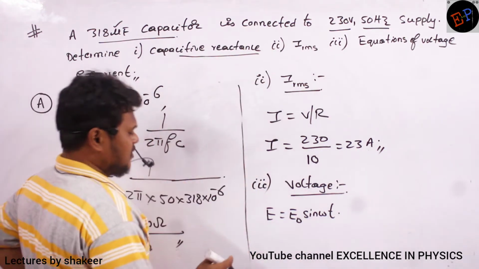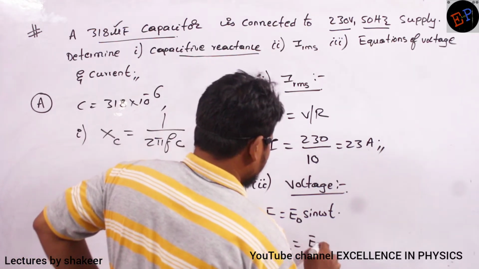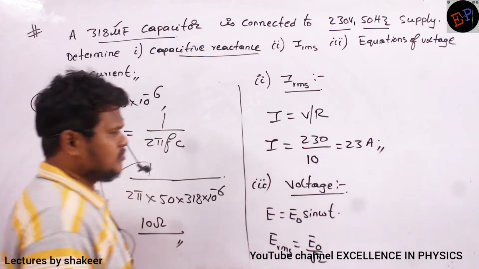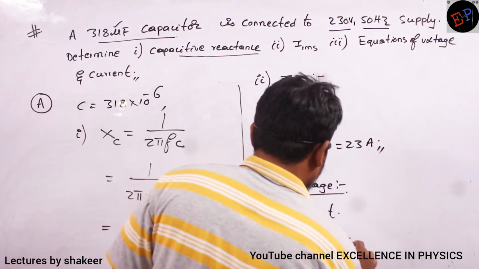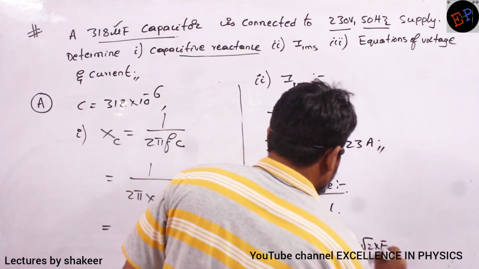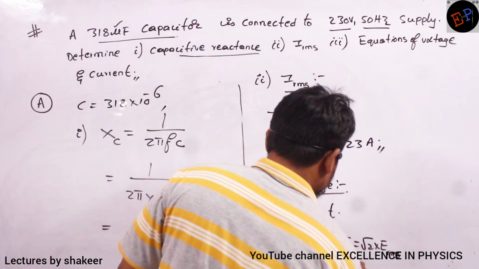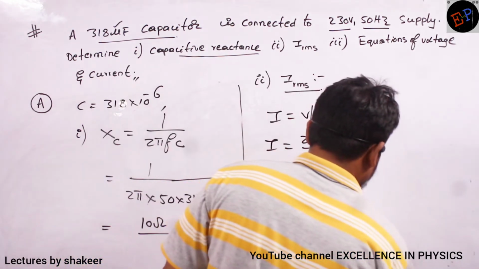ERMS is given, no? ERMS is equal to E naught divided by root 2. This equation we know, no? So what is E naught value? E naught is equal to root 2 times ERMS, which is 230.